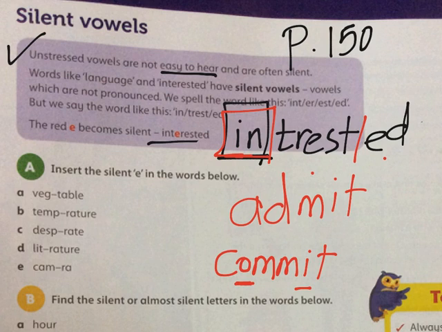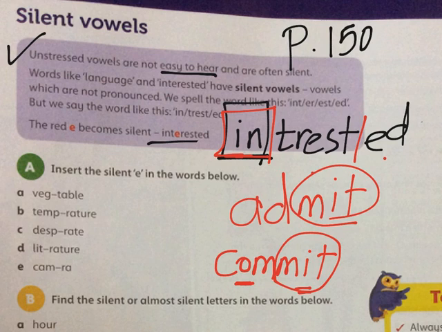Commit. I'm stressing the second part, and here I'm also stressing the second part. So it's admit, not admit. And this is commit, not commit. So how you know the stressed syllable is when you get the right pronunciation. If you get the right pronunciation, you'll be able to know which syllable is stressed or unstressed.